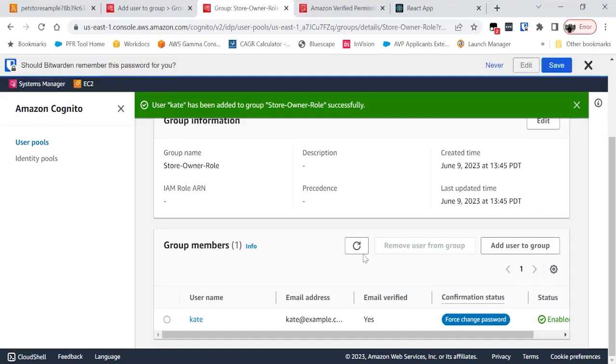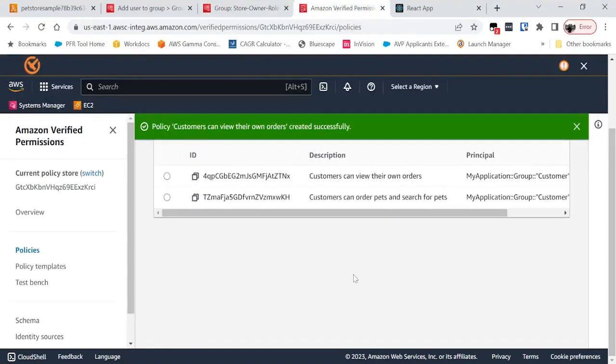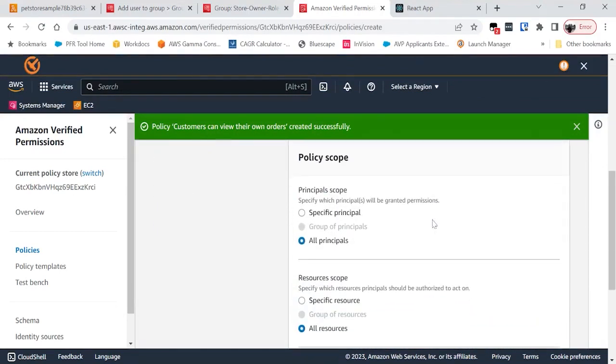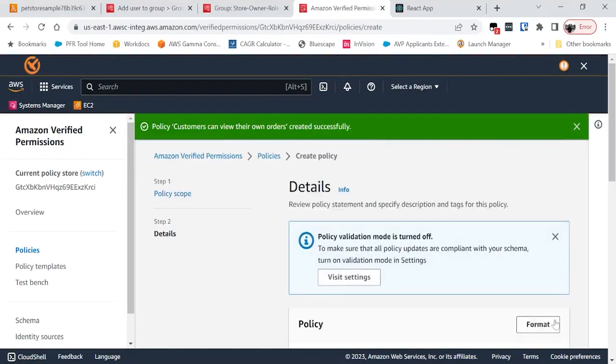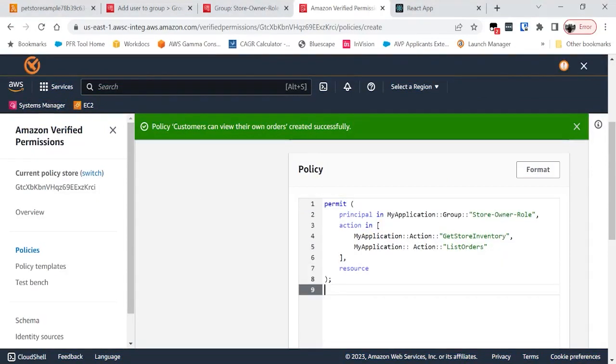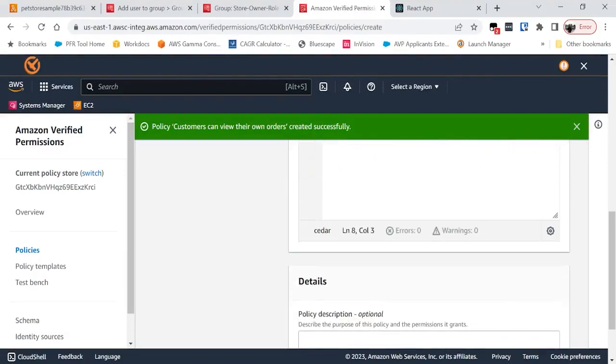Okay, so this solves the authentication side of it. Now let's solve the permission management side. And for that, I'm going to create a policy. As before, I have a policy pre-created, so I'm going to skip this step. Okay, and so let's run through this policy. So this policy says permit any principal who's in the store owner group. This is the group I just created in Cognito, and they can get store inventory and list orders.